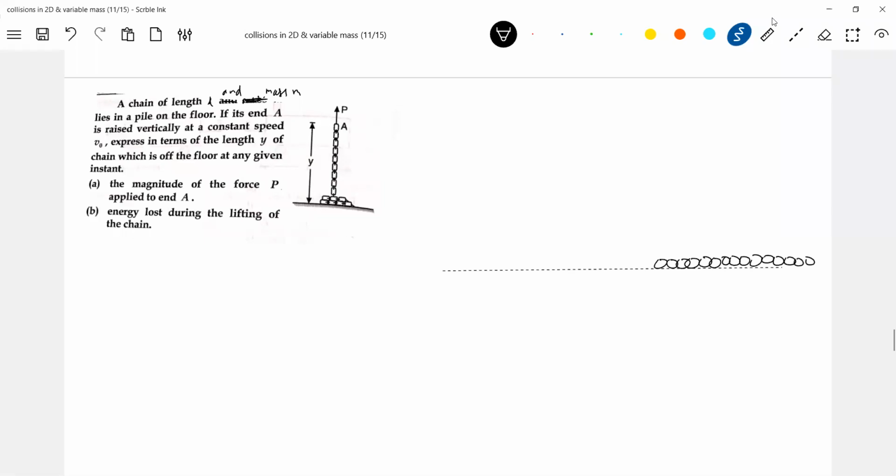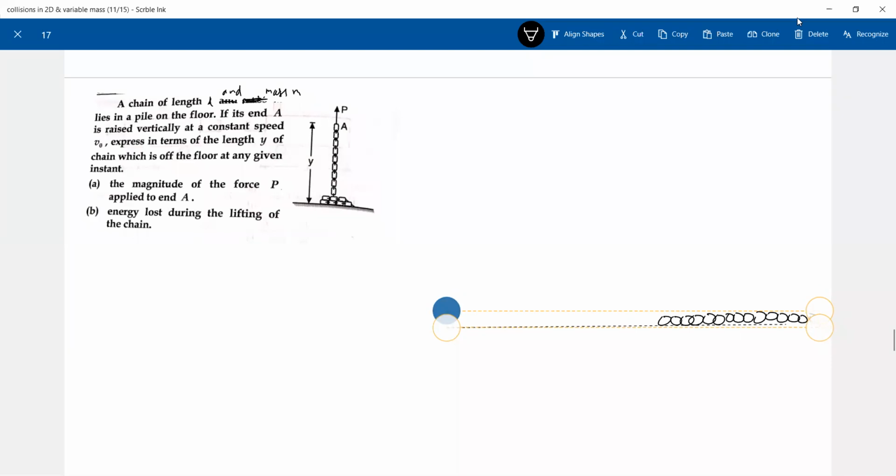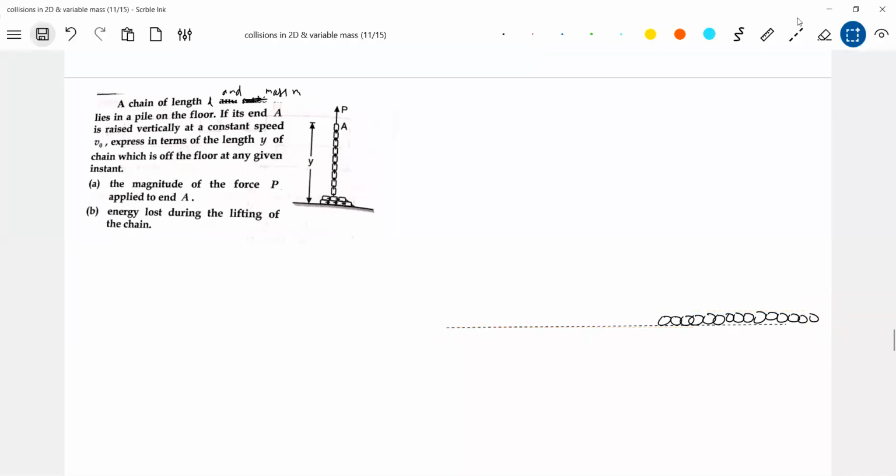Now I'm going to lift it up. Yesterday it was a falling chain. Now I have picked up a problem, a rising chain, and we will also bring the energy idea into the picture.